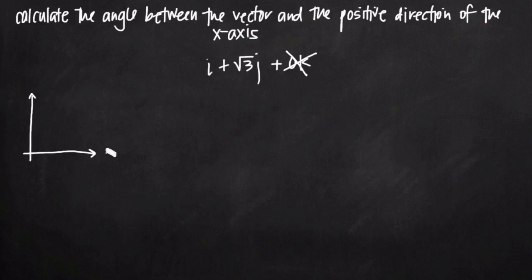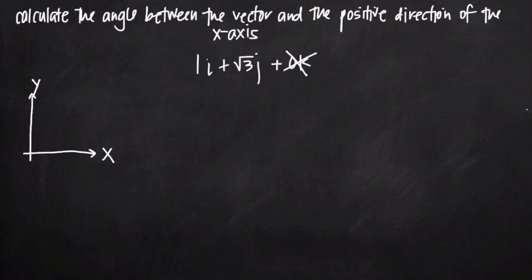So if we have an xy coordinate system here with our x and y axes, i plus the square root of 3j can be represented by this vector here. First, we need to recognize that we have a coefficient on our i component of 1, right? We have 1i plus square root of 3j.